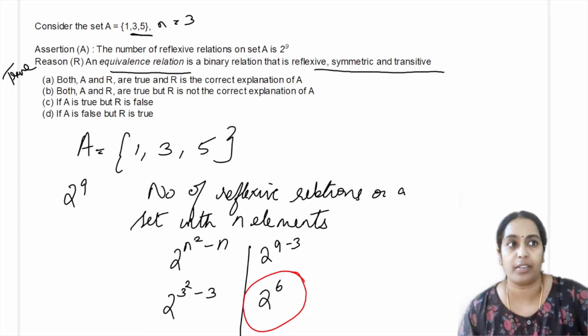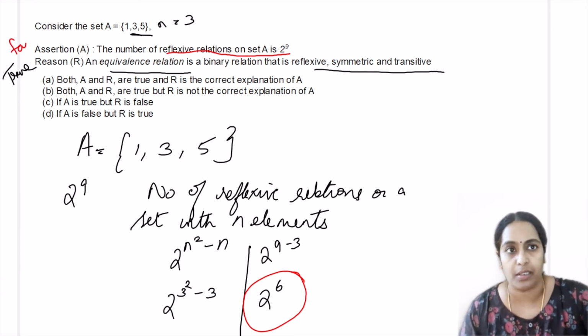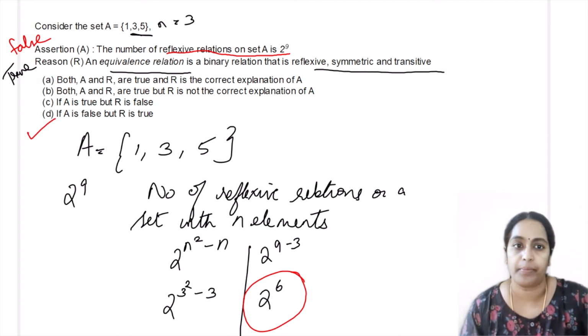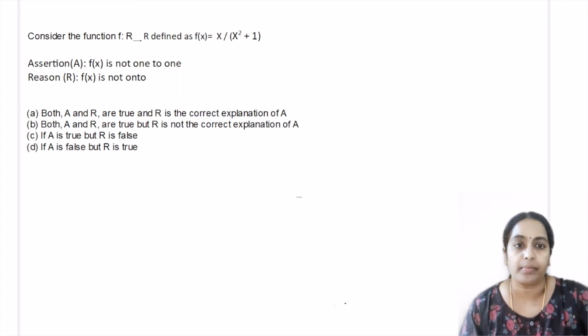The number of reflexive relations is not 2 power 9. It is 2 power 6, which means the assertion statement is wrong. The assertion statement is false and the reason statement is true. So it is option D. Option D.